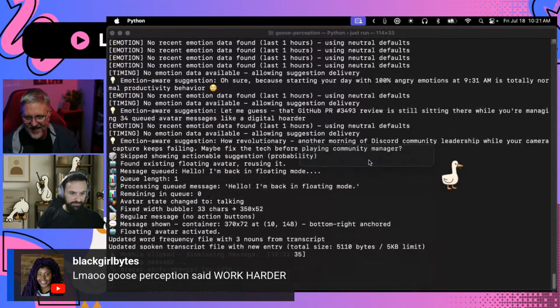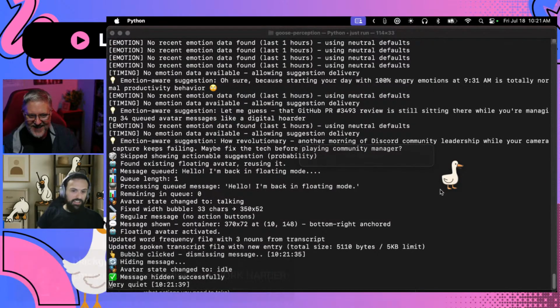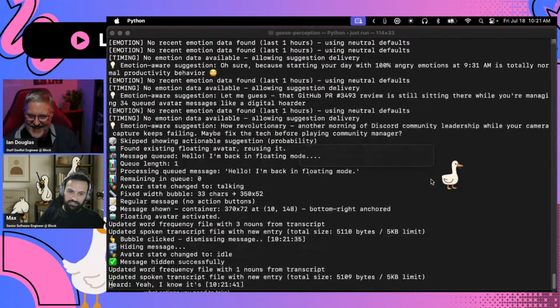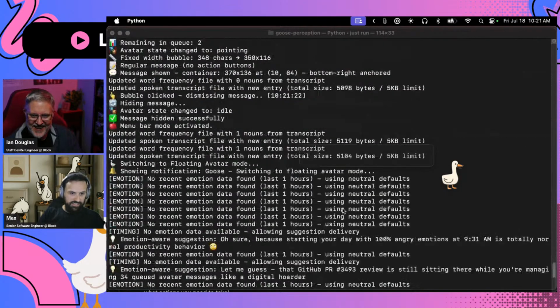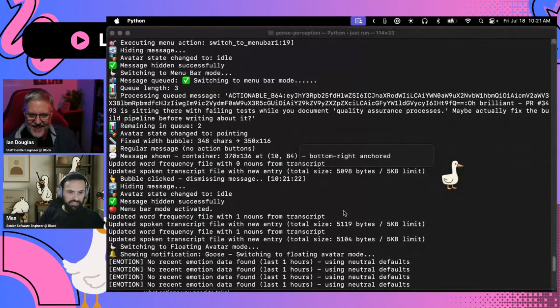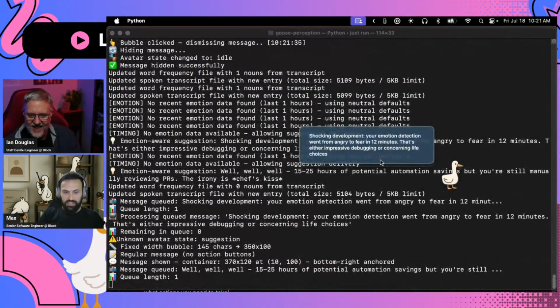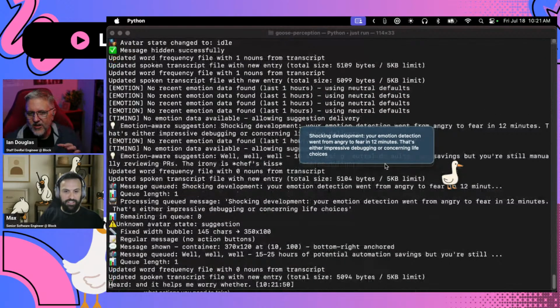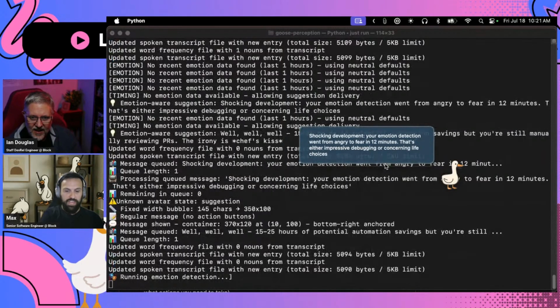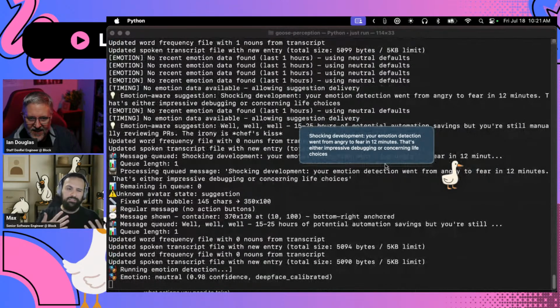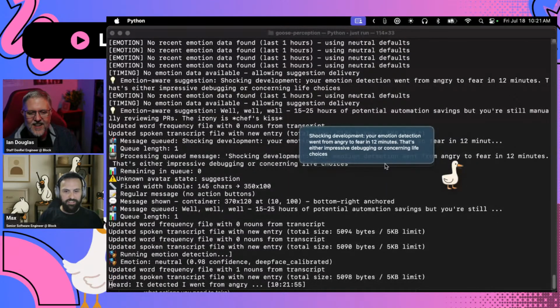Rizal likes how the perception told you need to work harder. Yeah, I know. Again, this is the sarcastic guy. I love him. He's very, very, very snarky, and it helps me work better. As you can see, it detected that I went from angry to fear for some reason. It's not perfect for my face because of the beard, I noticed.